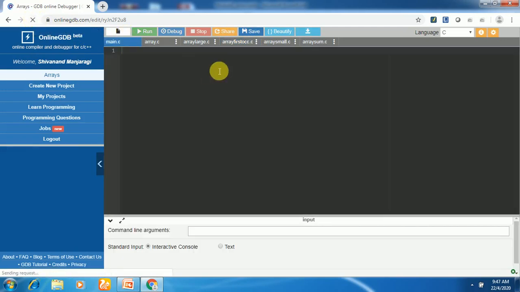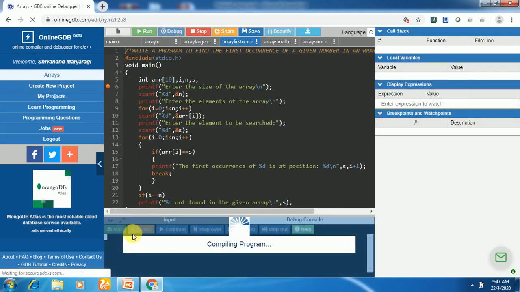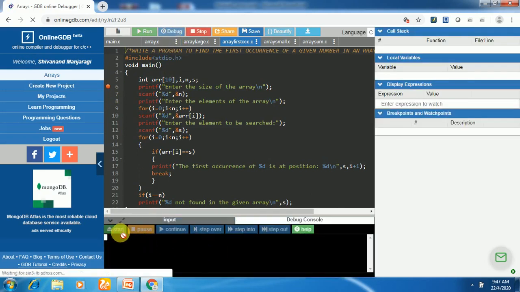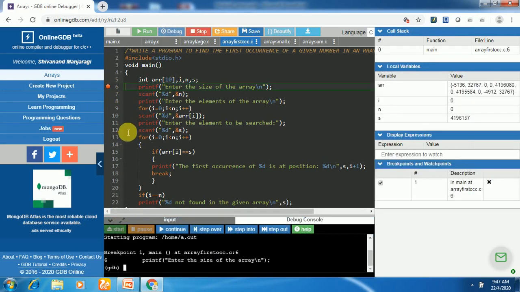To understand the flow of execution, I will replace the program. Let us put a breakpoint here at line number 6. Right click on debug, compile, then click on start. The execution is stopped here. In parallel we can look at the array, i, n, and s. These are the garbage values assigned initially to these variables.